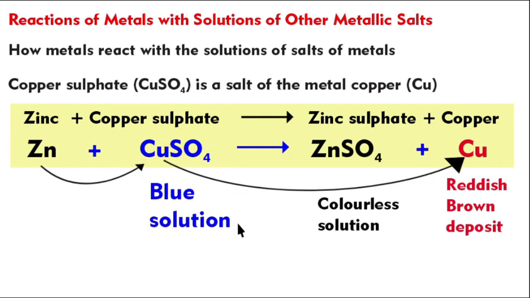So you know the copper sulfate is a blue solution. When the reaction takes place, the color will change here. This becomes a colorless solution. The copper is a reddish brown deposit. So you will observe a reddish brown deposit when this reaction takes place. So this is another example of a single displacement reaction.